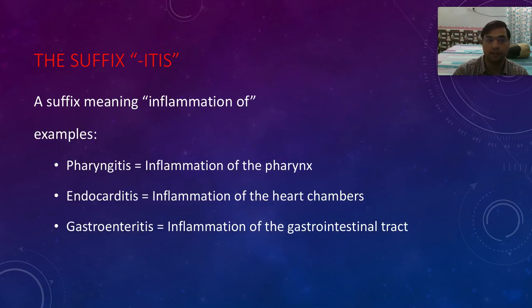Then we have itis. Itis means inflammation. So pharyngitis means inflammation of the pharynx. Endocarditis means inflammation of the heart, the endocardium. And then we have gastroenteritis, right? Gastro means stomach, enteritis means inflammation of the intestine.